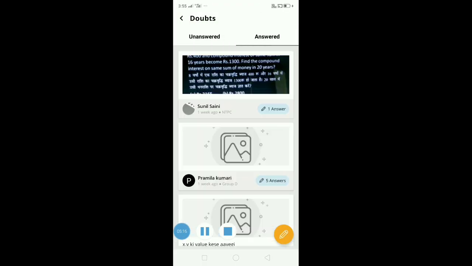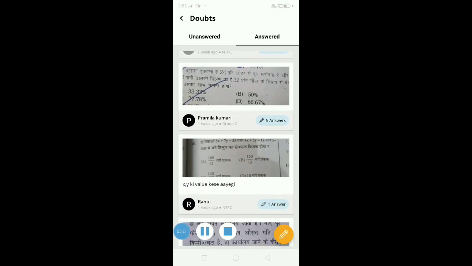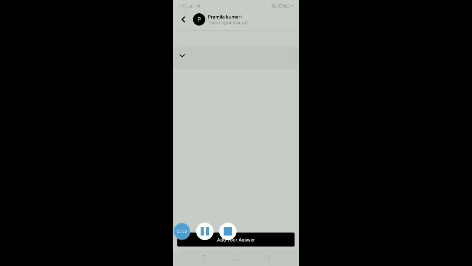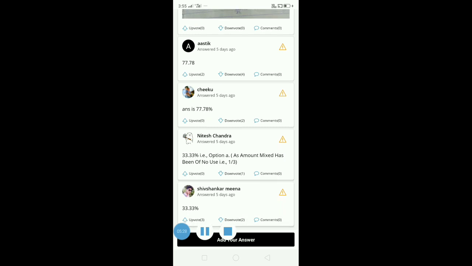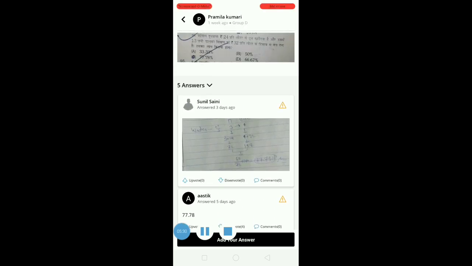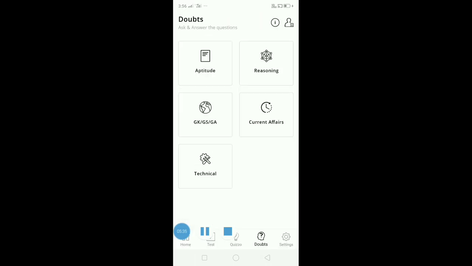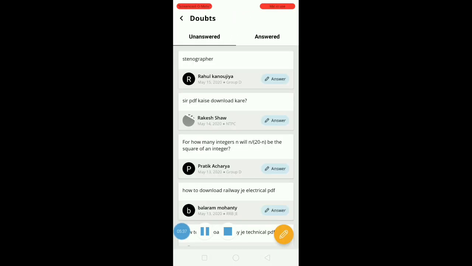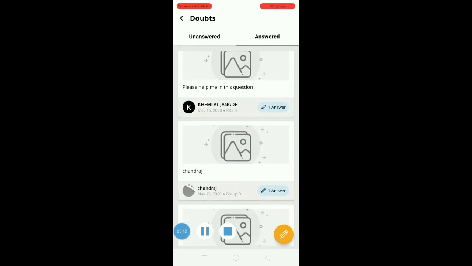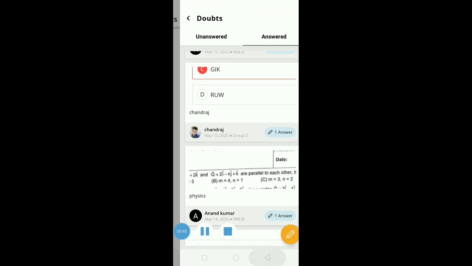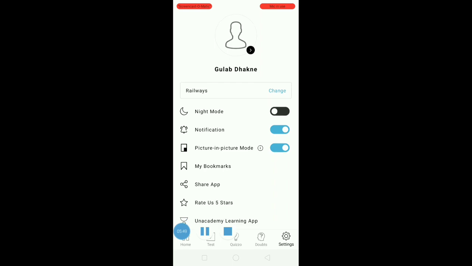Unanswered questions and answered questions. In the answered questions, you can see the different students or participants have uploaded images of answers. Someone has texted the answer and someone has posted it as an image. So in both ways you can answer the questions in the doubt section. You can see here in unanswered questions and in answered questions also. There is a facility to put the answers to the different questions asked by the different participants.